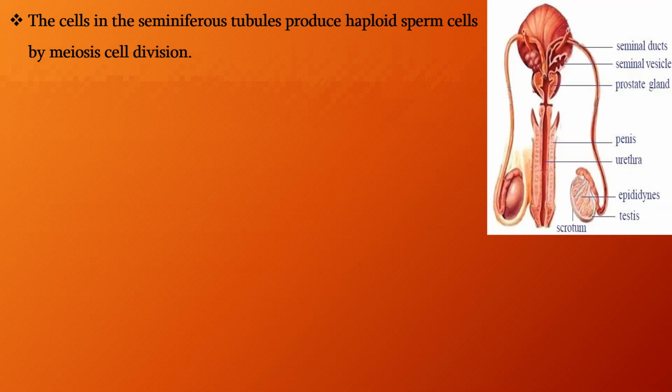Initially in the seminiferous tubules, the germinal epithelium has the 2n state of chromosomes. Before formation of the sperm cells, the state of the chromosomes in the germinal epithelium is 2n, so it is a diploid cell.